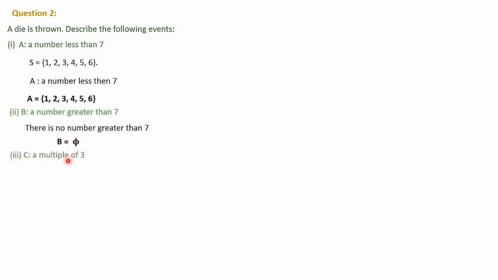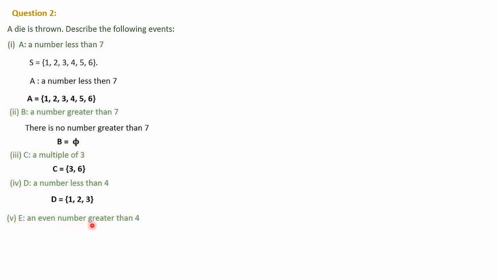Next is C, a multiple of 3. So here 1, 2, 3, 4, 5, 6 are there. Multiple of 3 means here 3 and 6 are the multiples of 3. So C is equal to the set {3, 6}. Next one is D, a number less than 4. Number less than 4 means 1, 2 and 3. So D is equal to the set {1, 2, 3}.